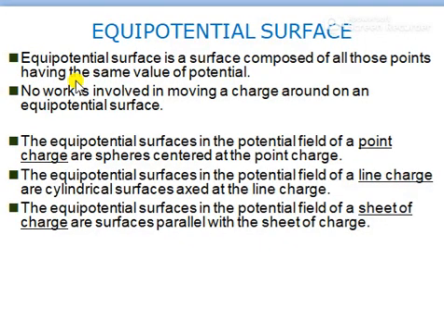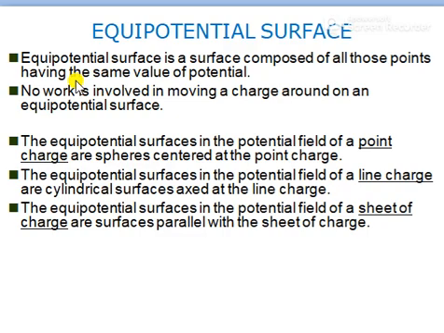Hello students, in the previous lecture we have studied the potential due to a point charge and a system of charges. Now we'll go through one of the topics, that is the equipotential surface. So what is this equipotential surface? It is nothing but a surface composed of all those points having the same value of potential. Means if you have a surface, and over that surface all the points have the same potential, that is considered as the equipotential surface.